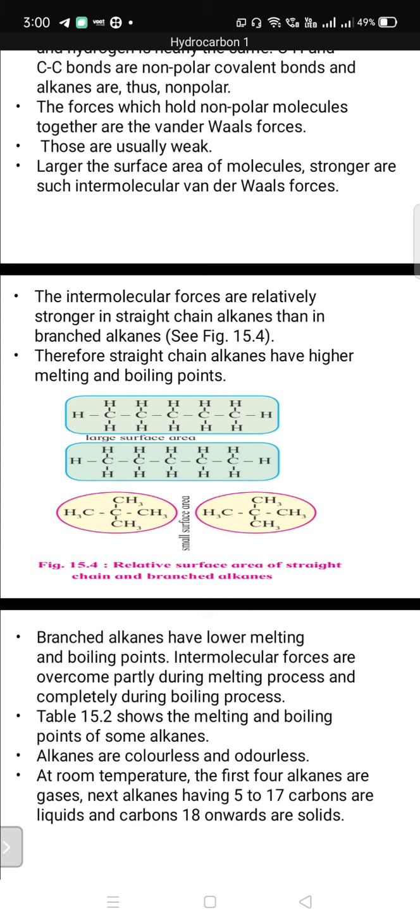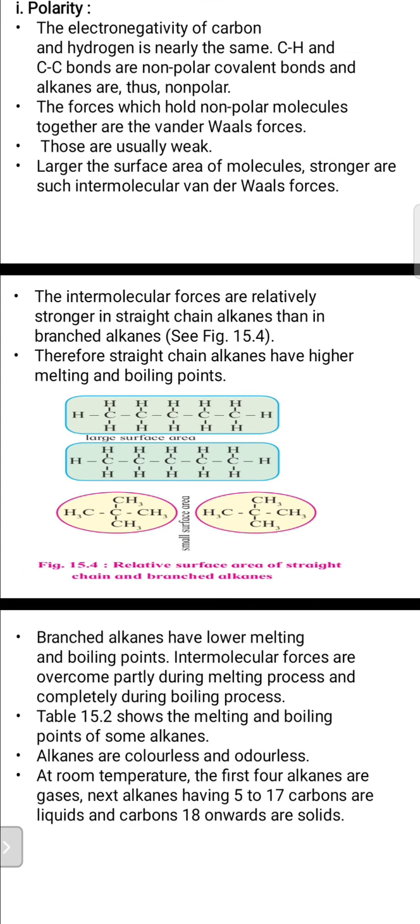As per the surface area, we can say that the larger surface area compounds, meaning straight chain alkanes, have higher melting and boiling points than branched chain alkanes. That's why n-pentane, the first two indicated by the green portion, has higher MP and BP than neopentane, indicated by the yellow shade.